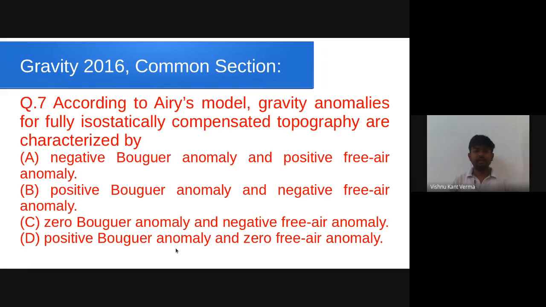Now we have covered the gravity methods question of the year 2017 and 18. Now we are going to the year 2016. This is the common section question, 1 mark.